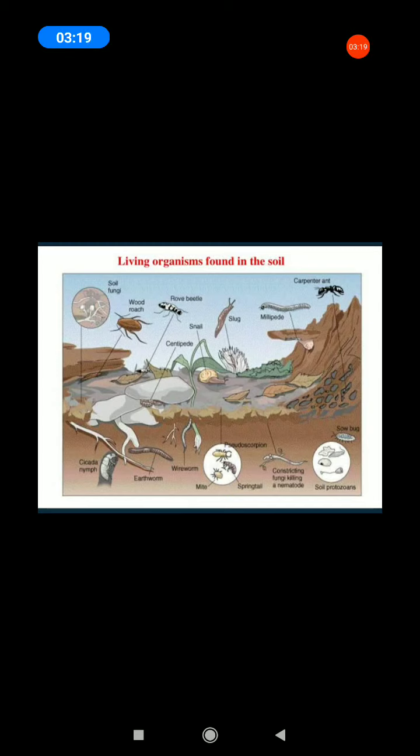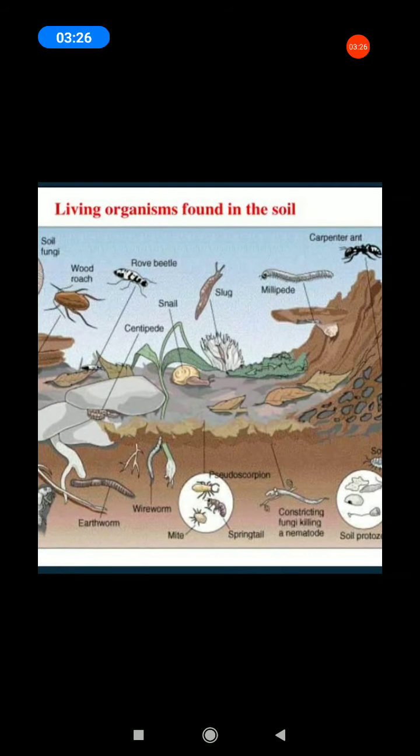Next, living organisms found in the soil. All of you see the video. Living organisms, non-living things, all of you know.